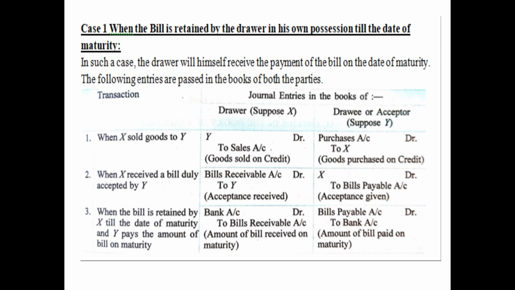And in case of Y, the entry will be bills payable account, similarly, because he is making the payment, so now bills payable account needs to be closed. So bills payable account will be debited to bank account, because now money is going out for Y. So these are the entries which need to be passed in case number 1, when the bill is retained by the drawer in his own possession till the date of maturity.